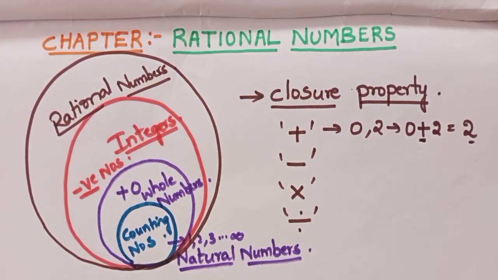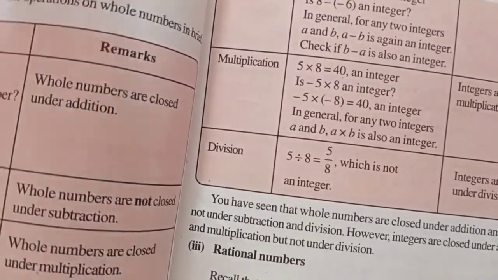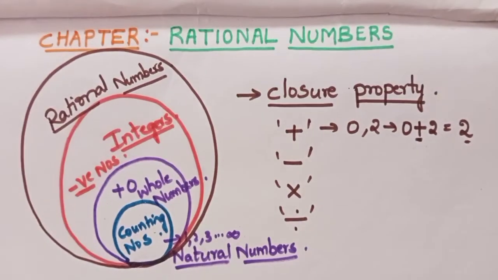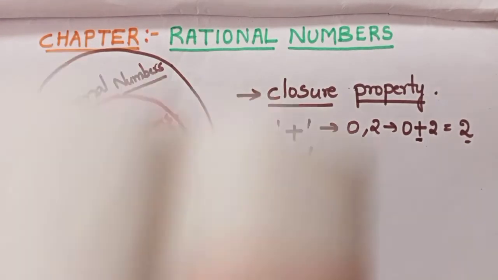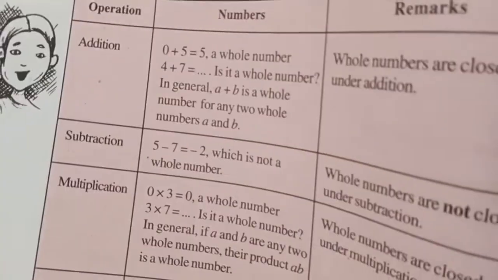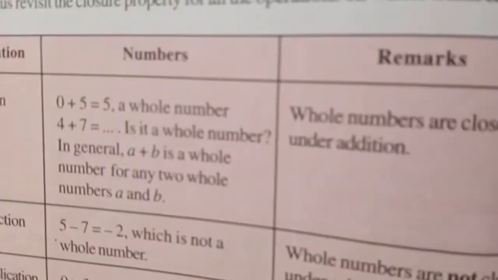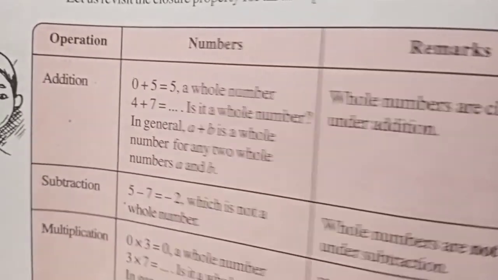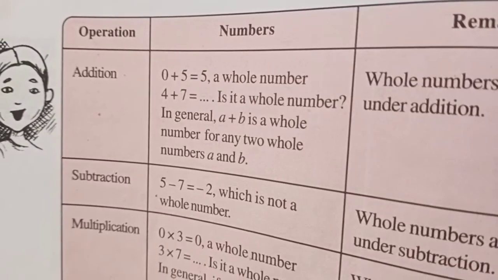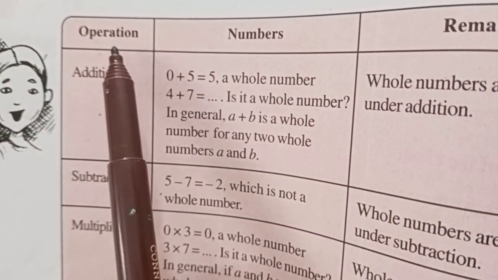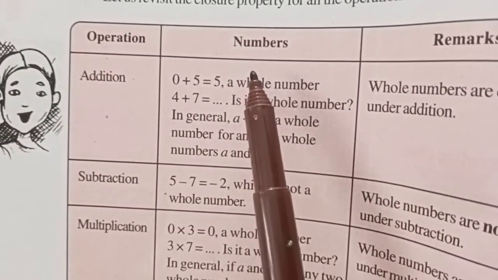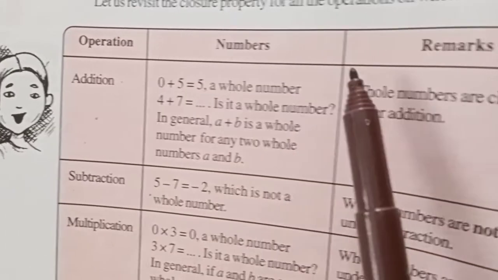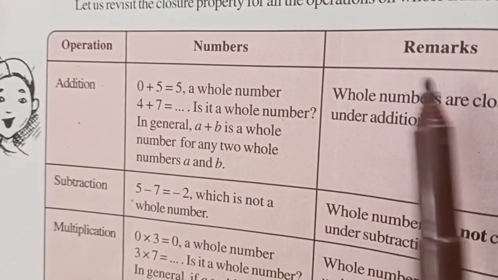In your textbook, on the second page, there is a big table shown. You need to draw the same table. You just open your textbook and you will find this table. The first column should be operation, the second column should be numbers, and your third column must be remarks.